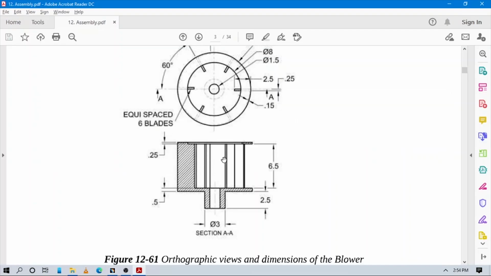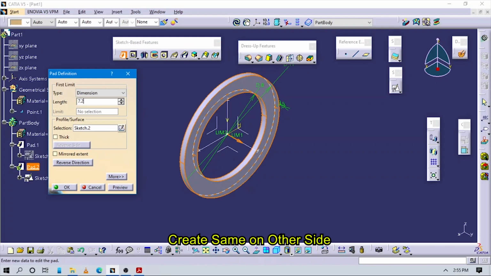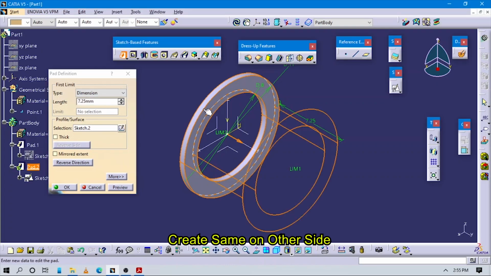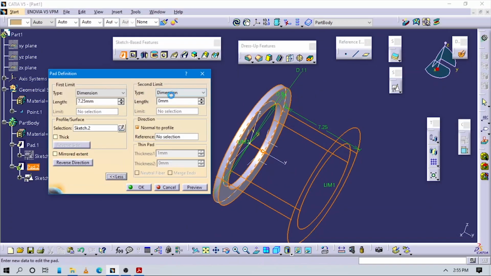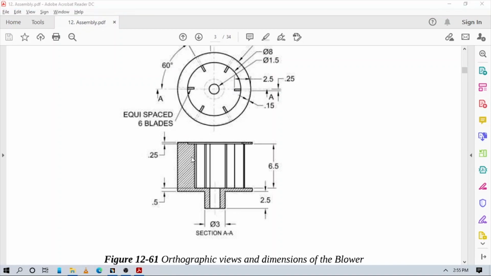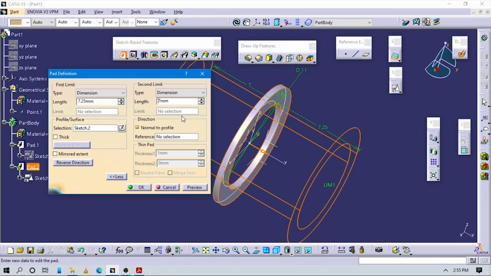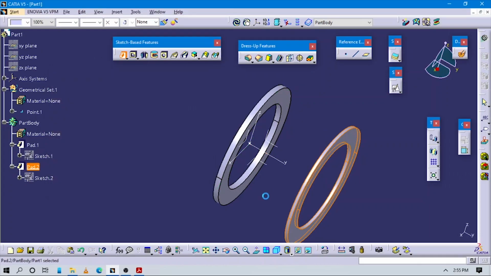The actual total distance from 0.5 to this is 7.25, and go to the second limit, and we have to make it minus 0.25. Here you can see we want 0.25 and give it as a minus value. Now make a preview.